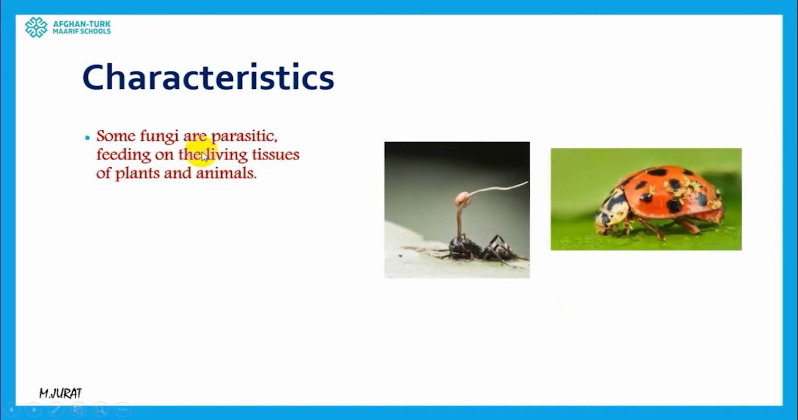So, fungi can be parasitic. It means they can cause illnesses to plants and animals. In this picture, we can see that fungi are grown on different parts of different animals. They are consuming these animals as a food source. They can make that animal sick, and it can be a human parasite as well. It can cause different diseases to humans.